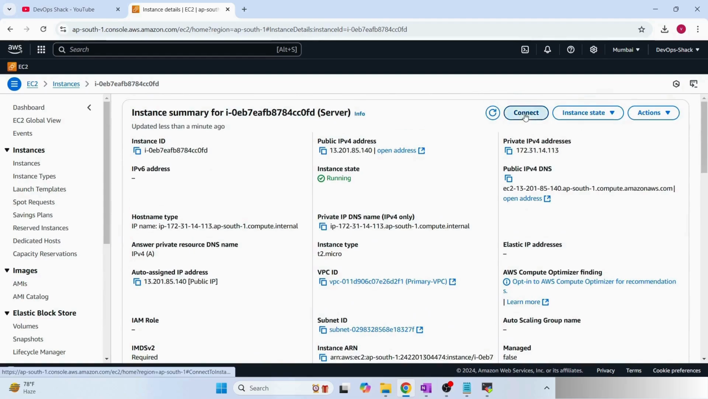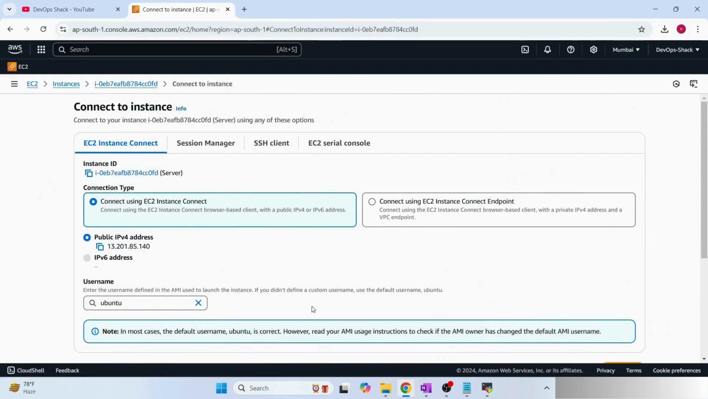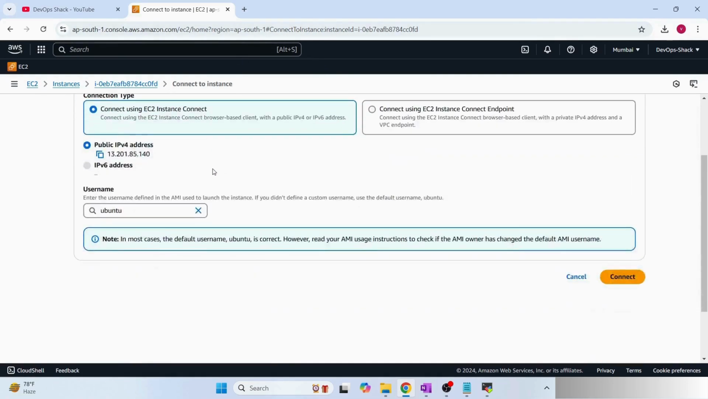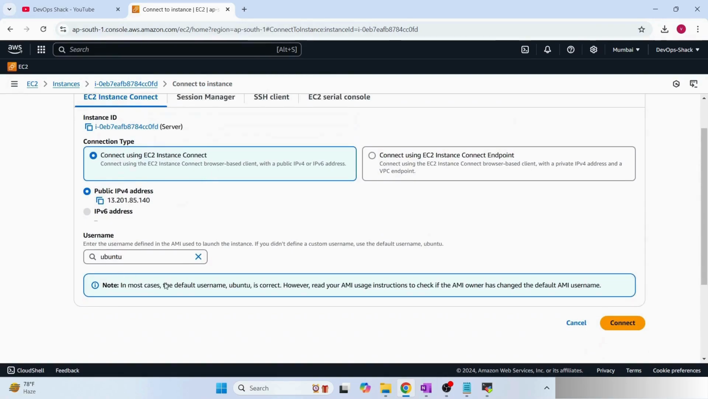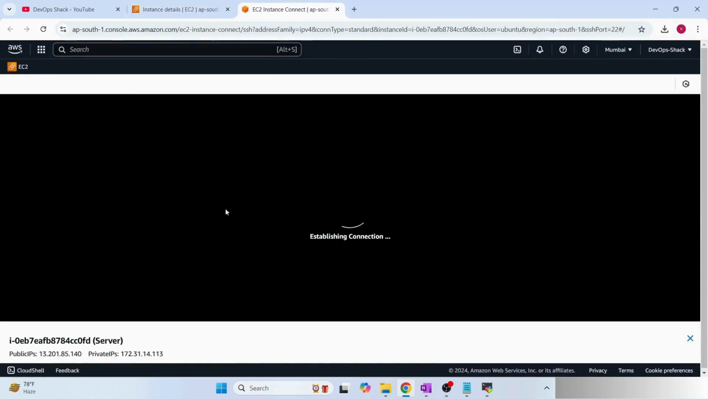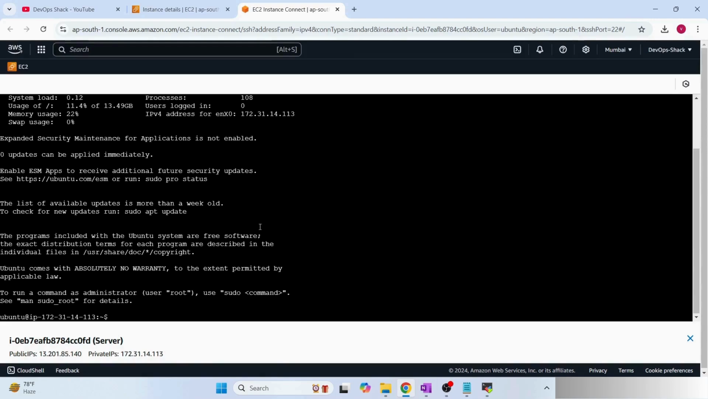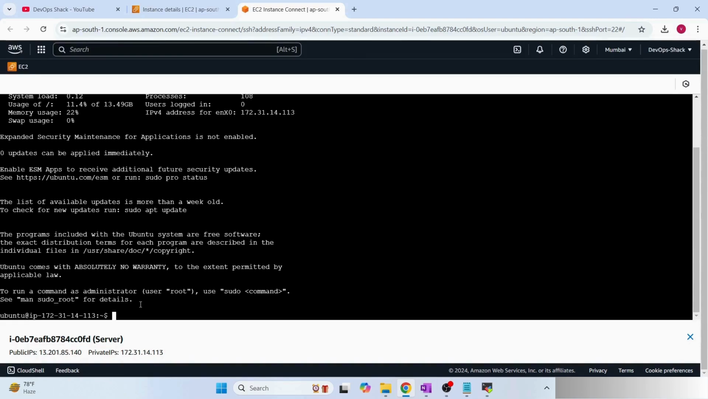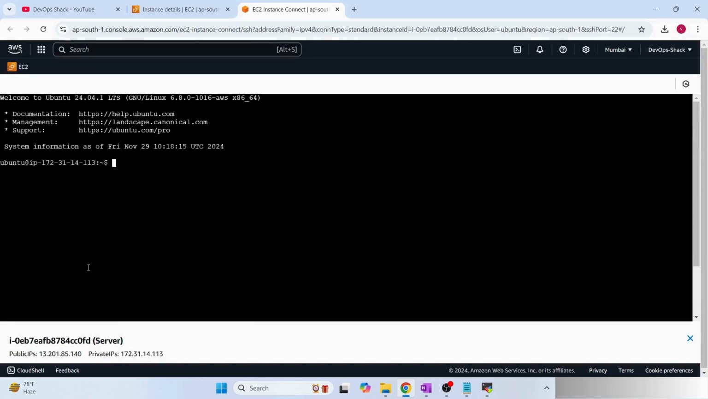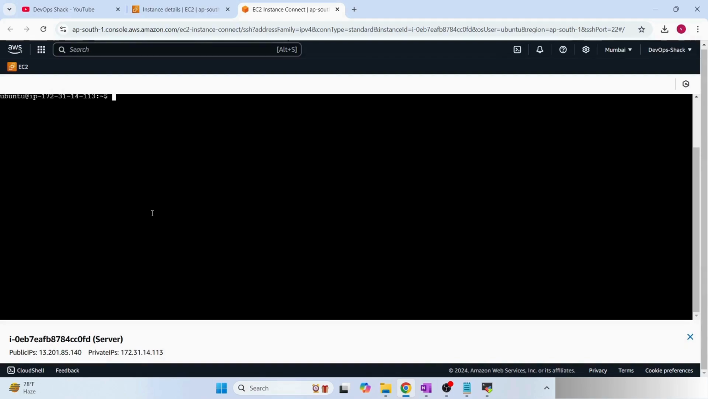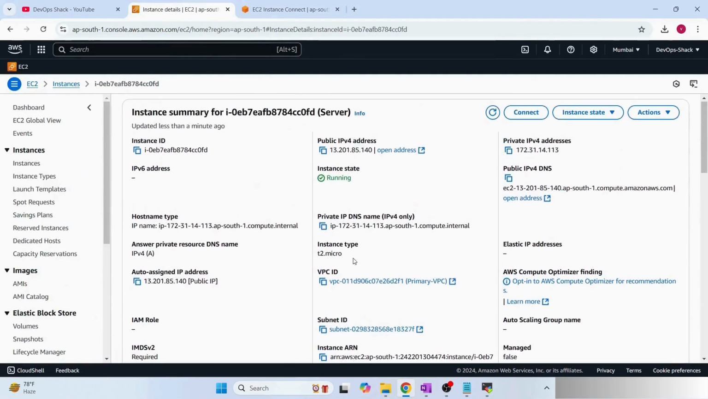But now let's click on connect, which is going to help us connect to this virtual machine directly from the UI, and it's going to open a terminal using which we can connect. Here you can simply click on connect. You don't have to change anything. Username is correct, make sure. Click on connect, and now you can see it's opening a terminal. From here also we can work with our virtual machine. Let's wait for this to complete. Now it has opened, and we can work with this very easily. So this is one way of connecting to your virtual machine.